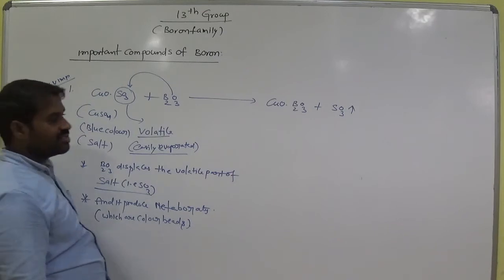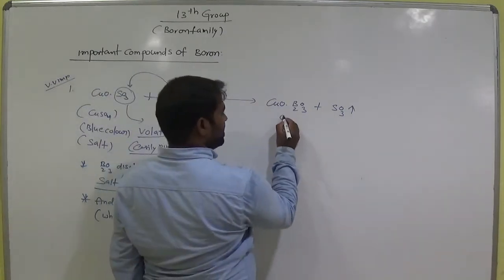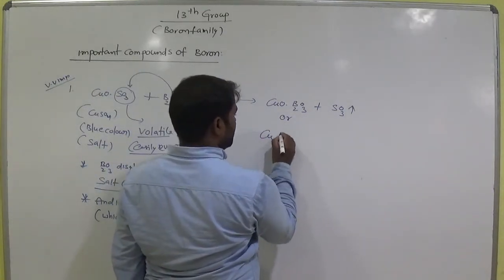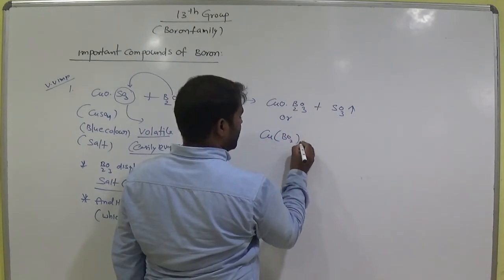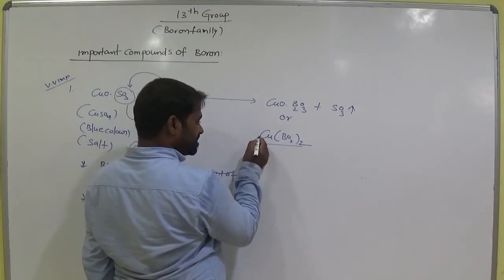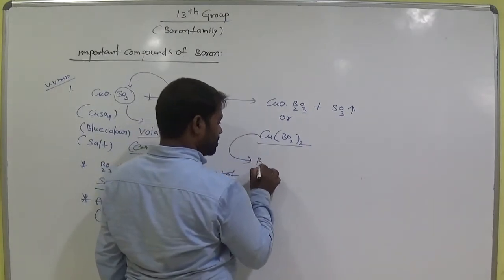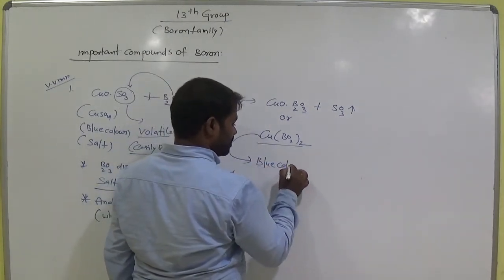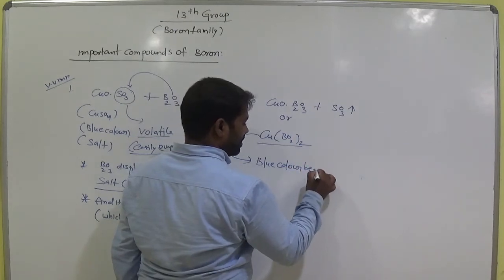We can also represent this compound as Cu(BO2)2, taken twice. So here due to this copper, it gives a blue color bead.